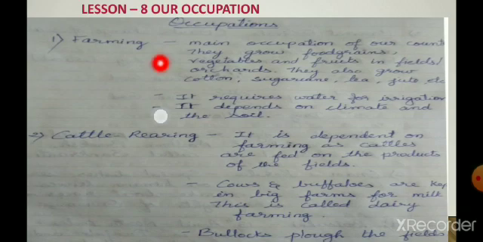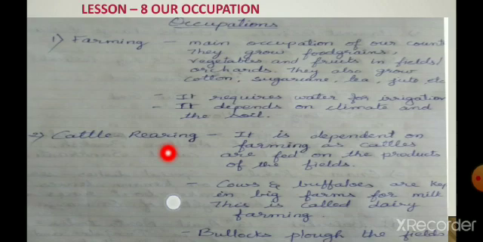Let us start here. First is farming. Children, farming is the main occupation of India, and it is mostly carried out in villages. They grow food grains, vegetables, fruits in the fields or orchards. They also grow cotton, sugarcane, tea, jute, etc. Children, farming requires water for irrigation, and it is dependent on the climate and the type of soil.